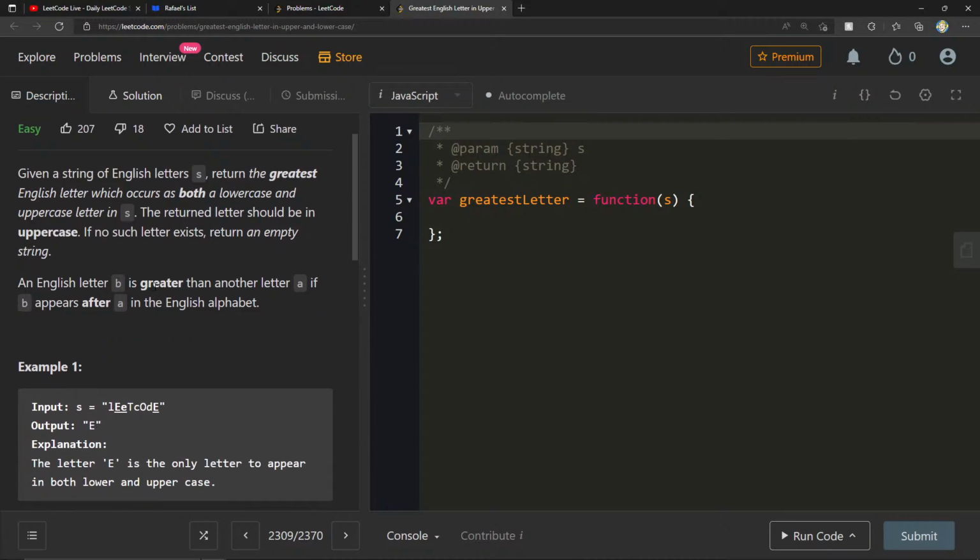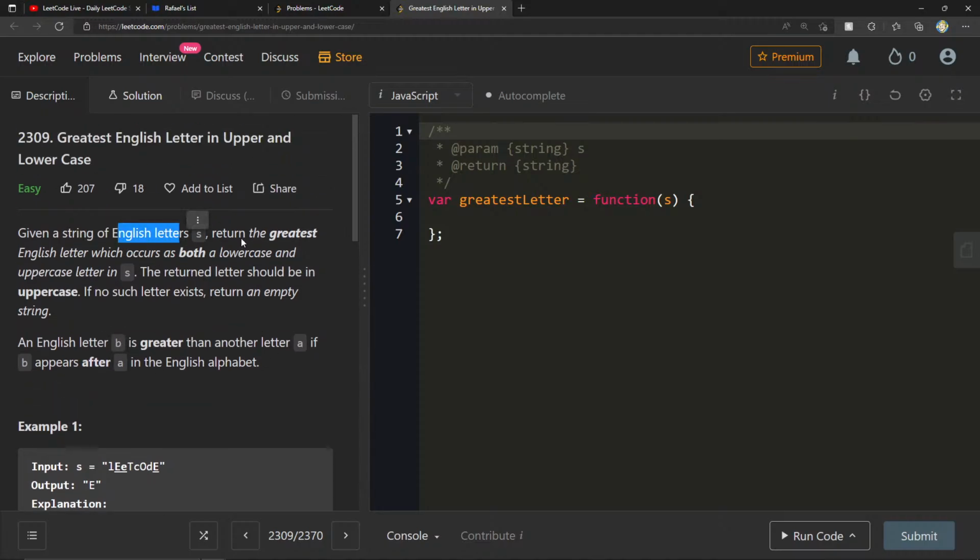An English letter B is greater than another letter A if B appears after A in the alphabet. Given a string of English letters, return the greatest English letter which occurs as both lowercase and uppercase.